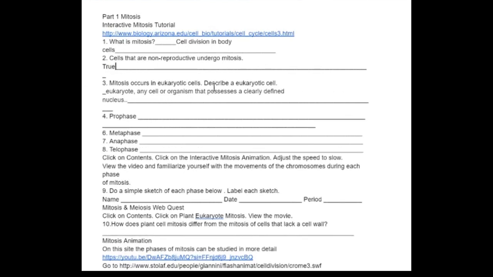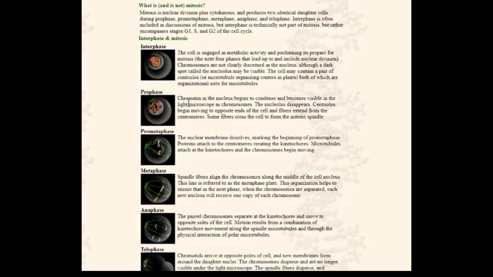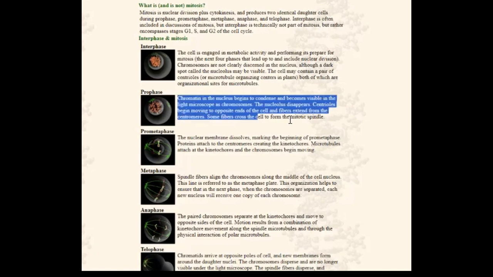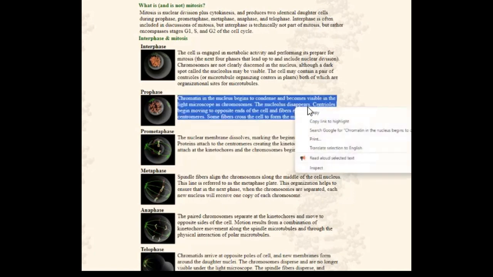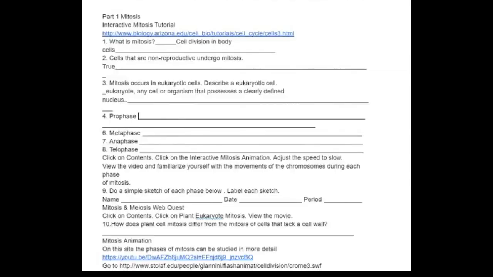Mitosis occurs in eukaryotic cells. Describe a eukaryotic cell. Eukaryotic, any cell. Oh, I left that in there. All right, prophase. So, what can I do for prophase? Well, I know I saw it right here. Okay, so what I can do is basically copy this, copy, go back and paste it in there.